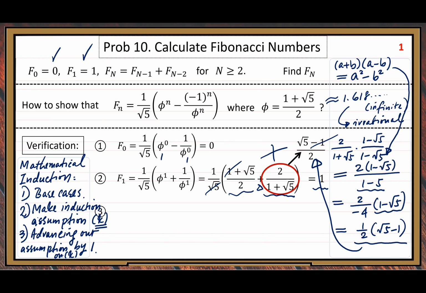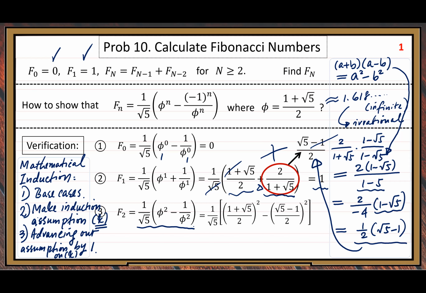So case number 3. Let's do one more verification. This time, let's verify F2. Because we know its value, it is also 1, right? 0 plus 1, so its value should be 1, but now we want to check if the right-hand side expression also gives us value 1.